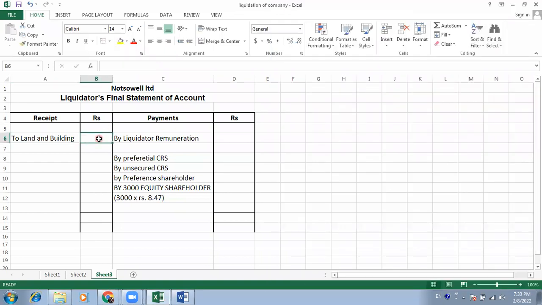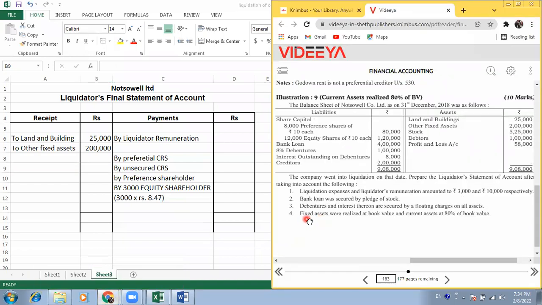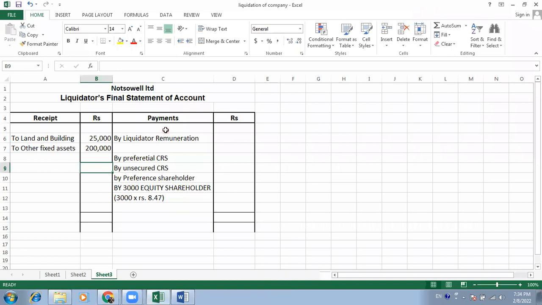So 25,000 from land and building. Then from other fixed assets, the liquidator is going to get 2 lakhs, because that is the book value, and it is stated in the problem itself: the fixed assets were realized at book value. Yes, it is done. We get the fixed assets on the debit side. This is okay.